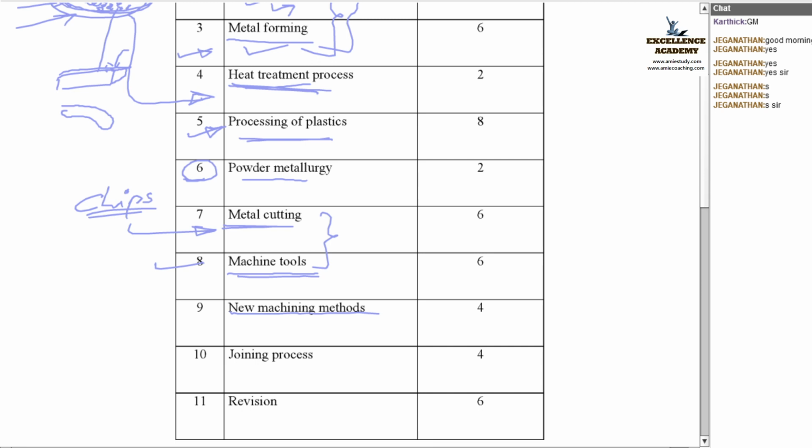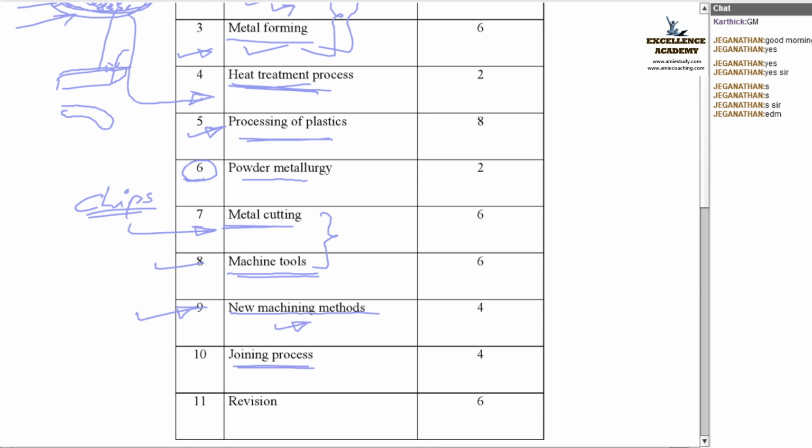And some we simply call unconventional machining processes, in which the tool and the raw material will not have direct contact. That is an interesting session that we will learn in new machining methods. EDM, electric discharge machining, is an example, and EBM and abrasive jet machining also come under the category of new machining methods, right?